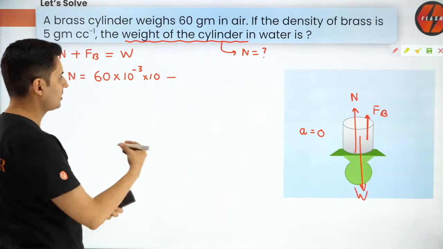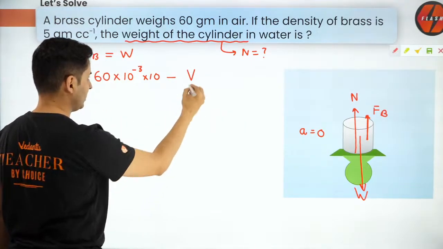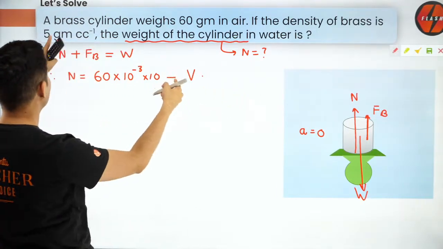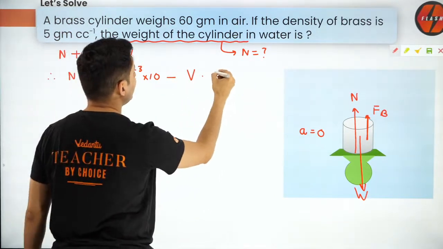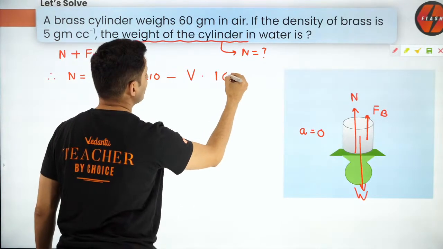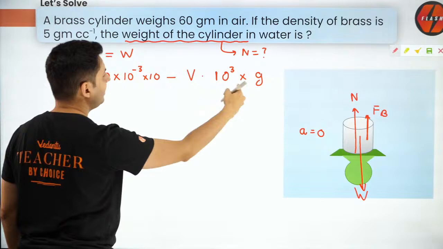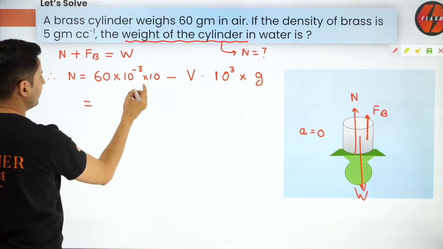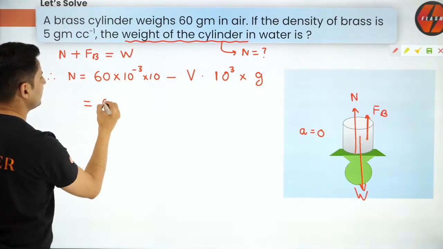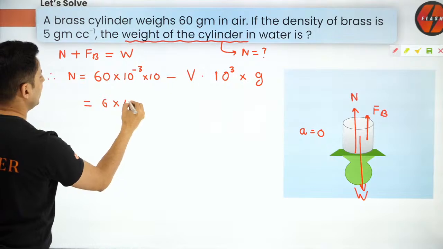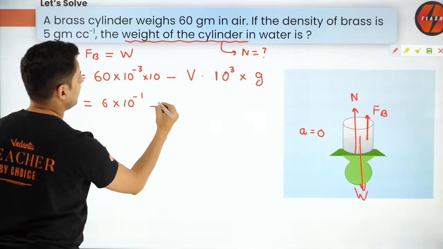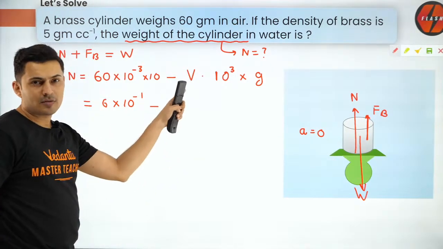Now buoyant force will be volume submerged into density of liquid into g. Water's density is 1000, so I'll put 10 to the power 3 into g. So it is V rho g. But what is that volume? We'll figure that out, don't worry. So this will first of all become 6 into 10 to the power minus 1, minus. Now what is volume?